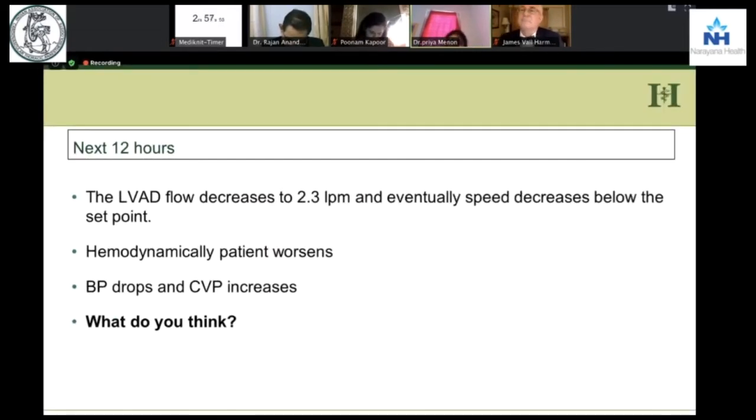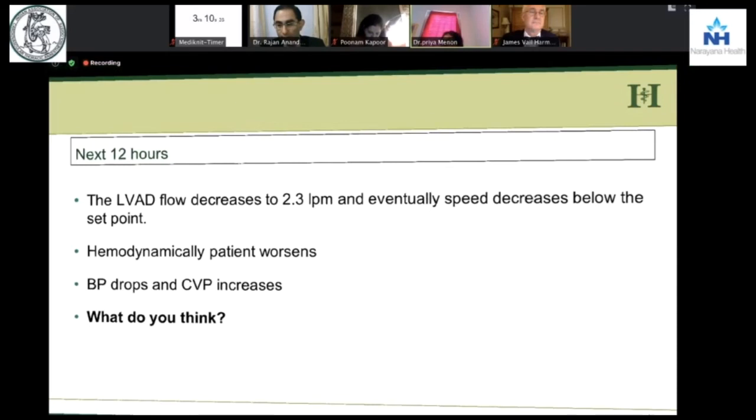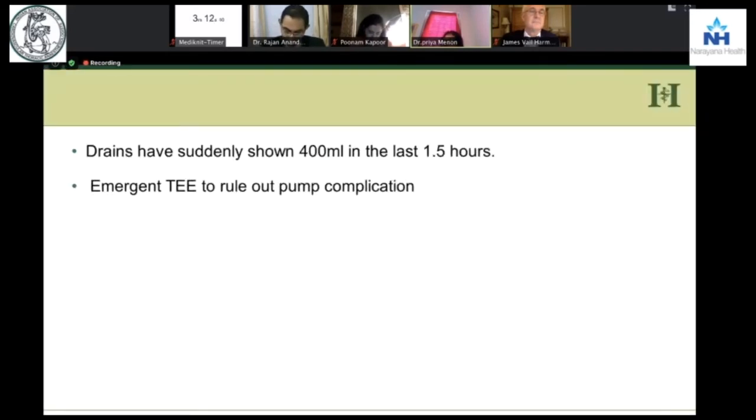Within 12 hours after the surgery, the patient in the midnight suddenly deteriorates. His LVAD flow decreases to 2.3 liters. He becomes hemodynamically bad. The BP drops. The CVP increases. The nurse goes and tells the duty doctor, who was not bothered. There was some drain output 1.5 hours before all this happened. You saw that there was 400 ml which came out from the drain, but the doctor was not bothered. Then this pump complication started.